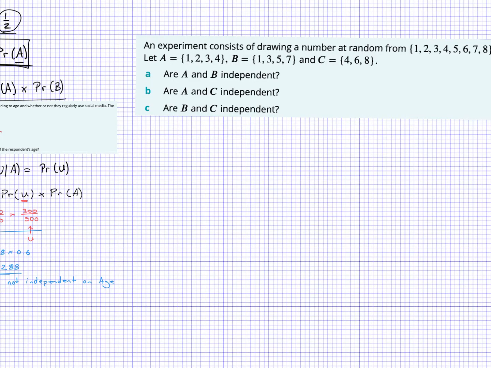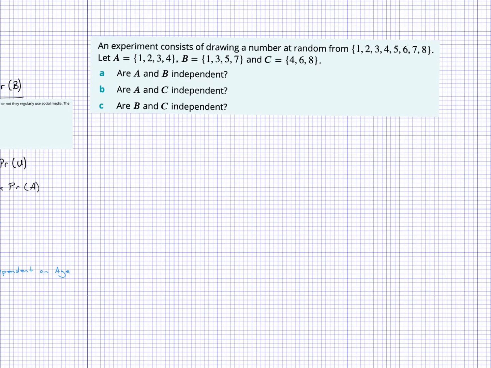Another example we can look at is this one here, where an experiment consists of drawing a number at random from 1 to 8. So we have an A event, a B event, and a C event. We're just going to calculate the independence of A and B, A and C, or B and C. All right, so what are the chances of A happening? Well, A is 1, 2, 3, 4 out of the 8, so A is a half. What are the chances of B happening? B is 1, 2, 3, 4 out of 8, so B is a half. And what are the chances of C happening? Well, C is 3 out of 8, and that doesn't simplify, so we leave it as is.